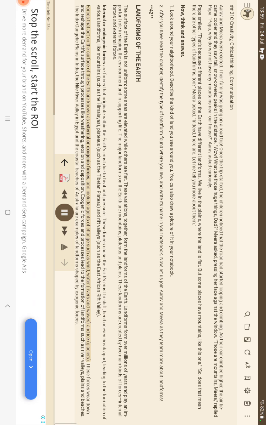Forces that act on the surface of the Earth are known as external or exogenic forces, and include agents of change such as wind, water, rivers and waves, and ice, glaciers. These forces wear down and reshape the Earth's surface through processes like weathering, erosion and deposition.